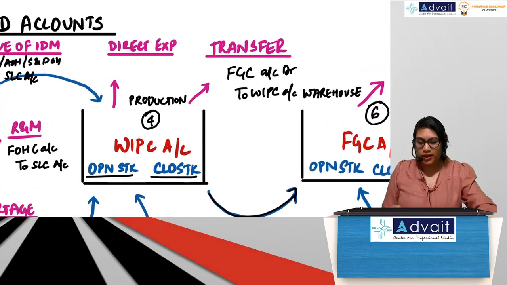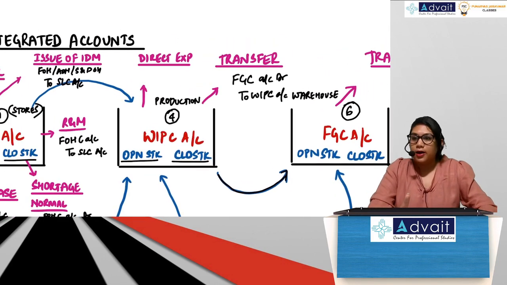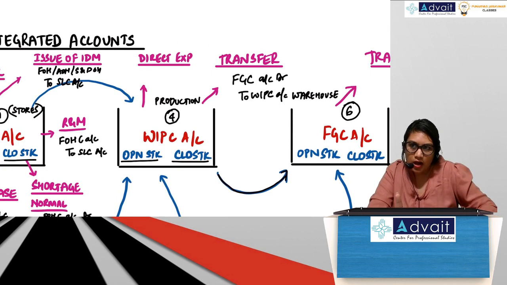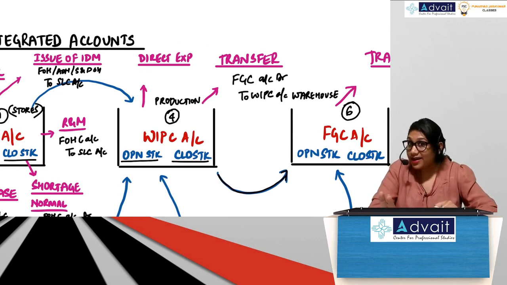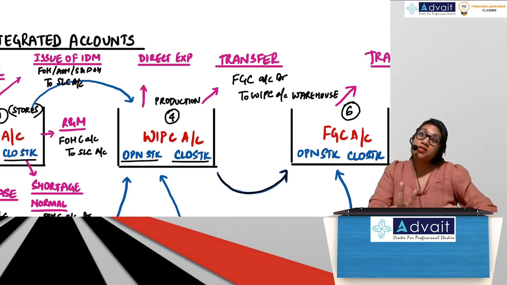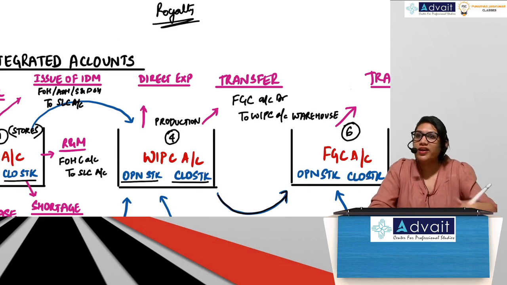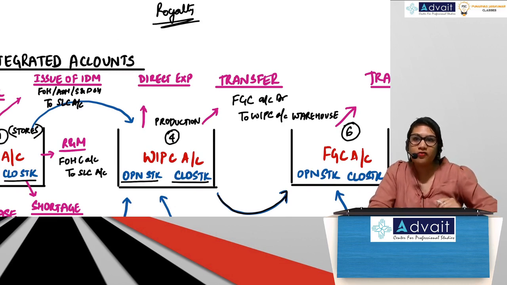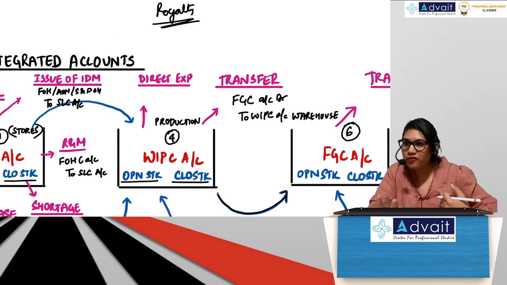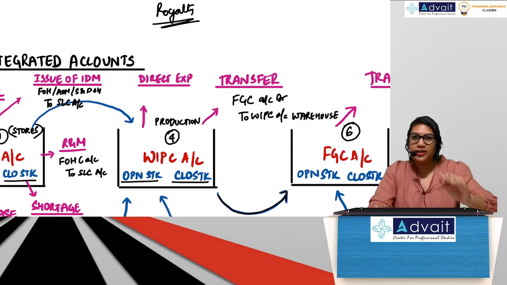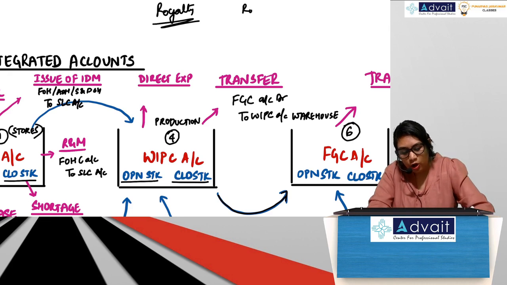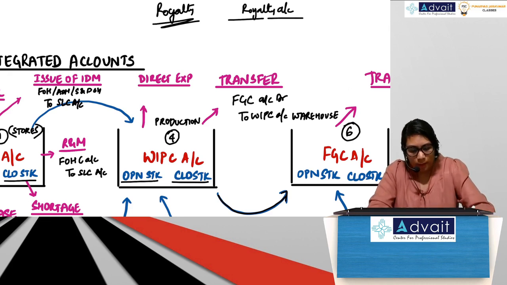So one more thing that I have not discussed. Direct material we discussed, how it comes to WIP. Direct wages also we discussed. Suppose there's a direct expense, let's say royalty was paid. That we didn't discuss. Royalty is not part of FOH. Royalty is not part of wage control. Royalty is not part of SLC. So what will you do with royalty? Then you will open a royalty account.